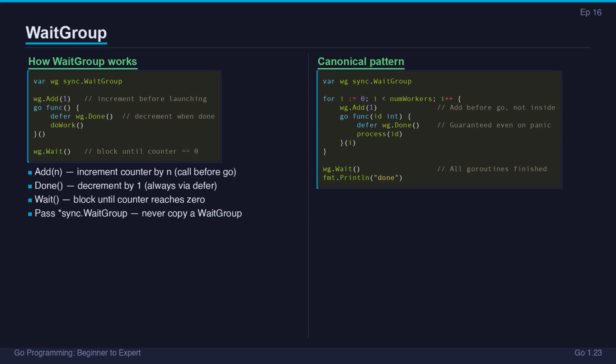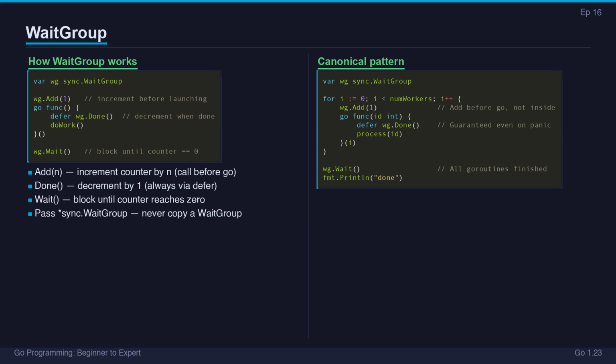Wait returns early. Second, always call Done via defer. This guarantees the counter is decremented even if the goroutine panics, preventing Wait from blocking forever. Third, always pass a pointer to the WaitGroup. Passing by value copies the counter, and the goroutine's Done decrements a different copy from the one Wait is watching.